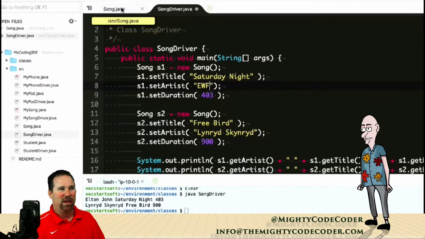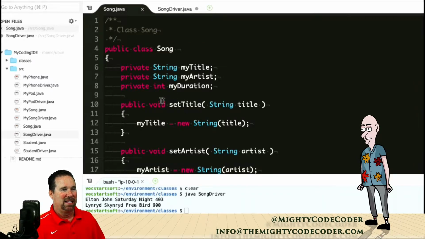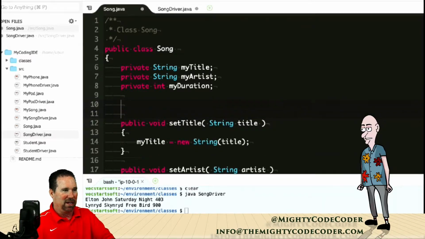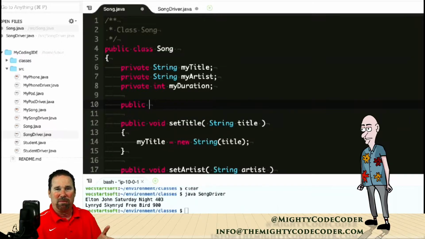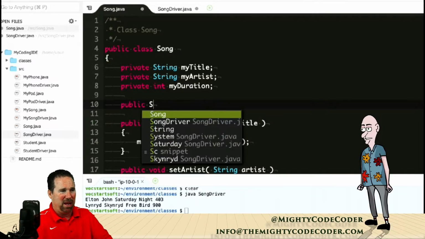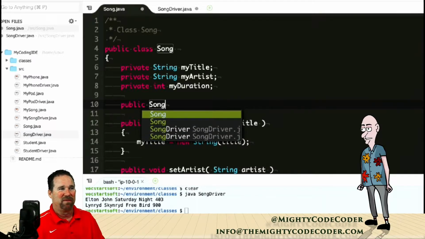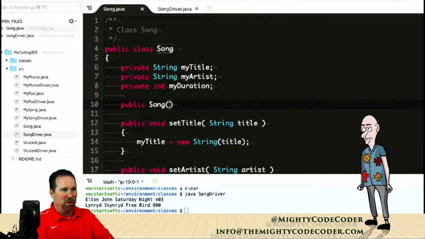All right, so let's go ahead and do a multiple argument constructor, and let's do that right after our global variables. Now, a constructor is a method, but it's funny, it has no return type. Remember, if we have a return type, we have to go public and then put the return type next, whether it's going to be a string, an int, an array, or even if it's not going to be anything, a void, but not a constructor. You put nothing here. That's the difference. It has to be the same name as the class, same name as the file. Okay, so Song. And then you put parentheses.